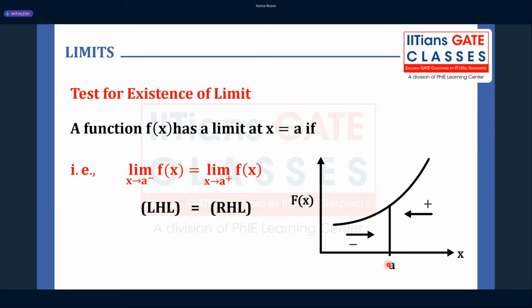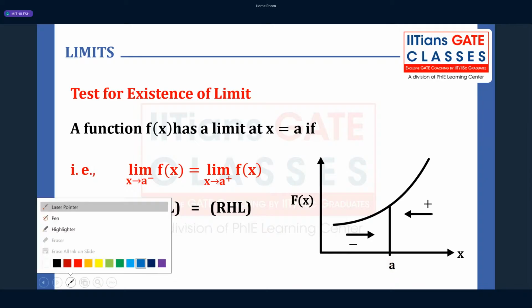Anyone have any doubts so far about the right hand limit and left hand limit? Okay, then I will proceed to the next slide.